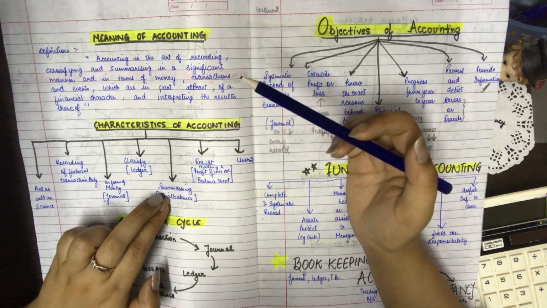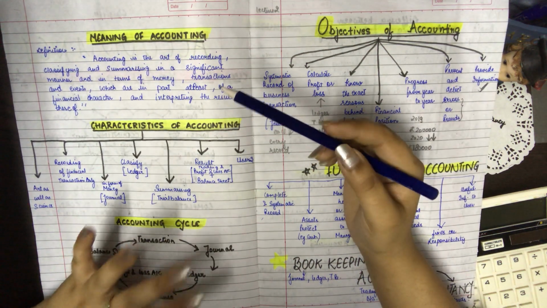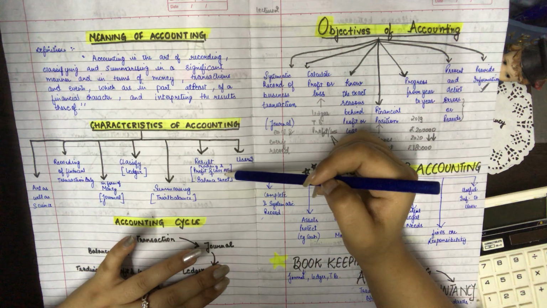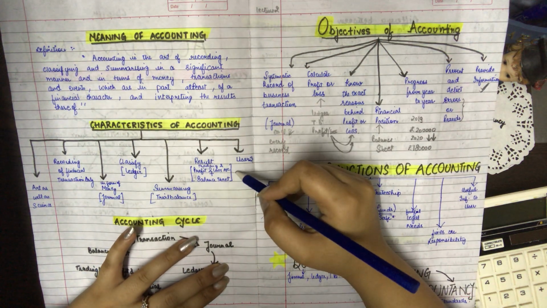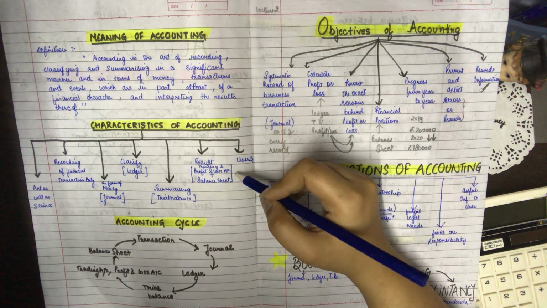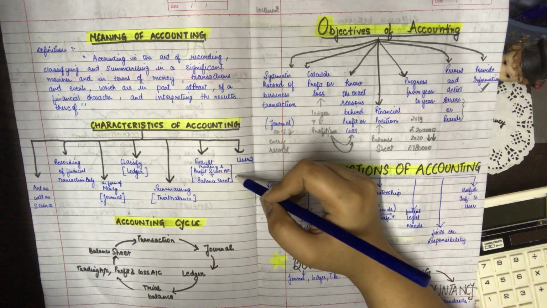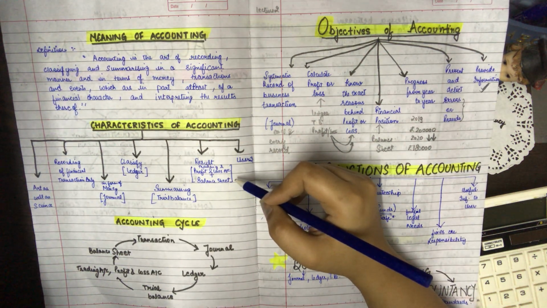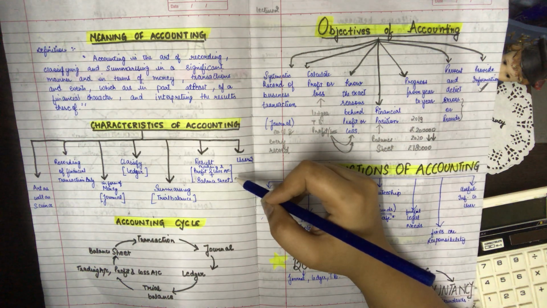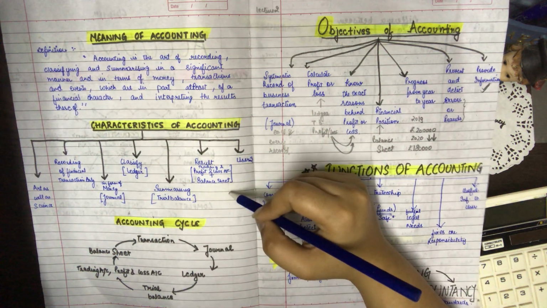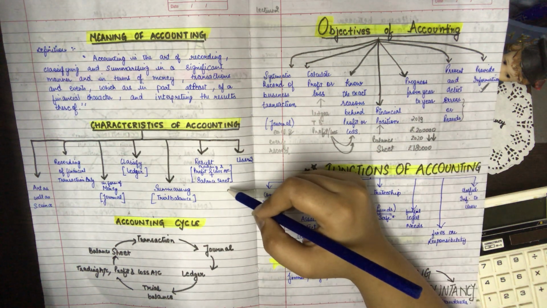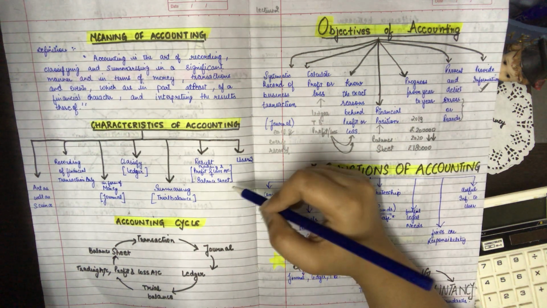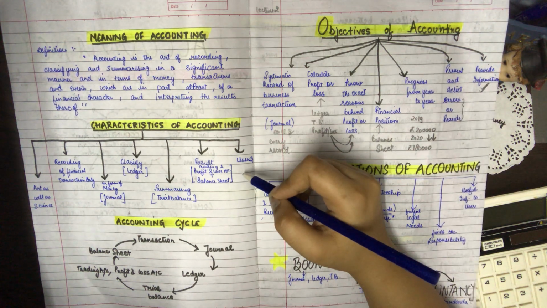On the basis of the trial balance, the next step is making the trading profit and loss account and the balance sheet. From the trading profit and loss account, we are able to know about the profit or loss of the business, and from the balance sheet we are able to know about the financial position of a business. Then this information that we get in the form of financial results or financial position of the business is sent to the end users of the business.